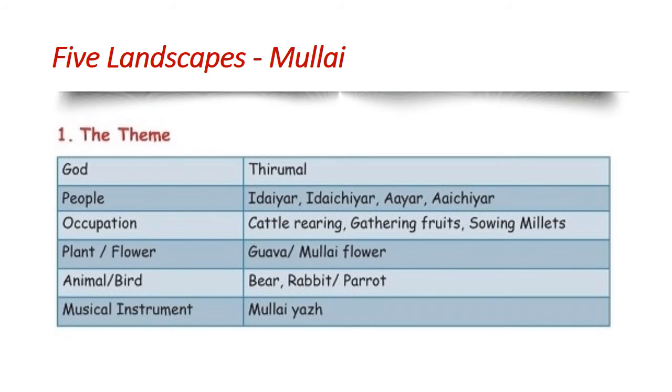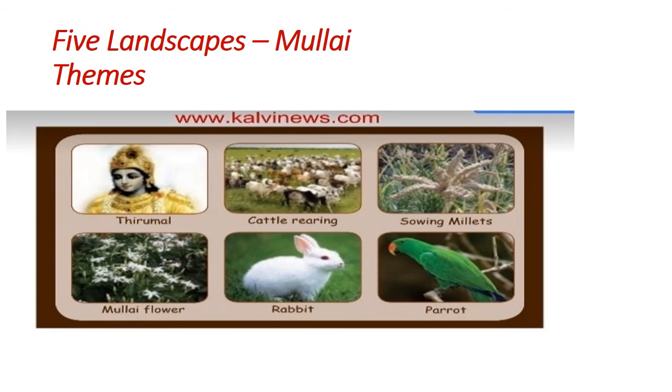The main theme of Mullai: God is Thirumal. The people are called Edayar, Edaichiyar, Ayar, Aichiyar. Their occupation is cattle rearing, gathering fruits, sowing millets and selling milk products. Plant is kondrai, flower is Mullai or jasmine, animals are bear and rabbit, bird is parrot. Their musical instrument is the Mullai yazh. You can see this in the picture. Thirumal; their occupation is cattle rearing; animals are rabbit and parrot; and the flower is Mullai.